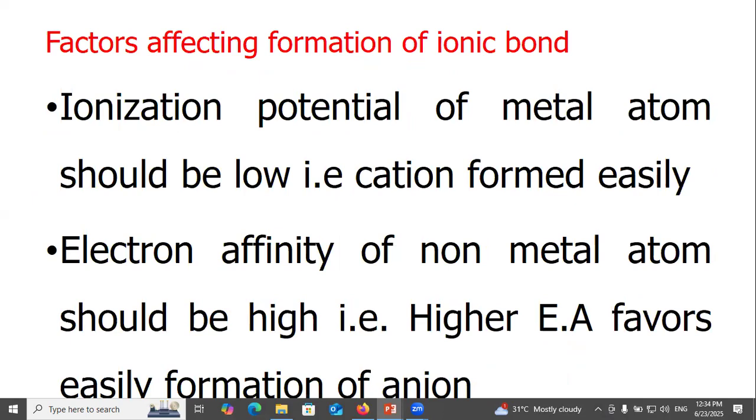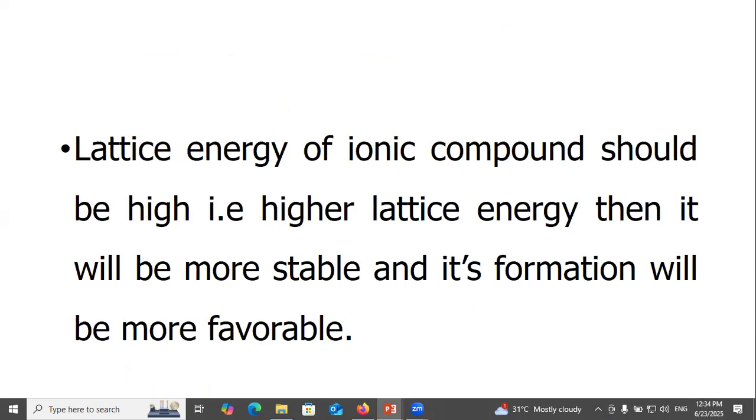Factors affecting the formation of an ionic bond. The ionization potential of the metal atom should be low, so that the cation forms easily. The electron affinity of the non-metal atom should be high, since higher electron affinity favors easy formation of the anion. The lattice energy of the ionic compound should be high. With higher lattice energy, the compound is more stable and its formation is more favorable.